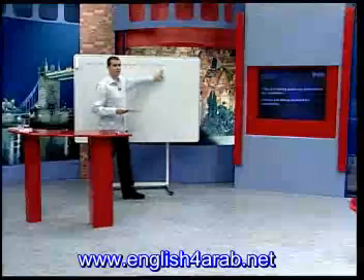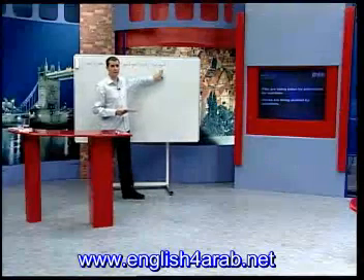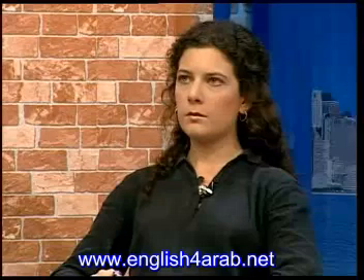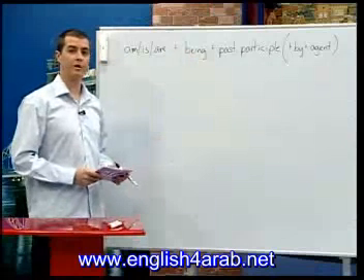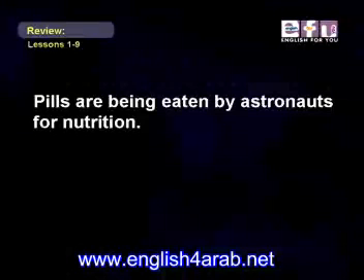Just remember, the agent is the person who does the verb. It's am, is, are, being, plus past participle, plus by agent. So in the first sentence, pills are being eaten by astronauts, and the agent is the doer.